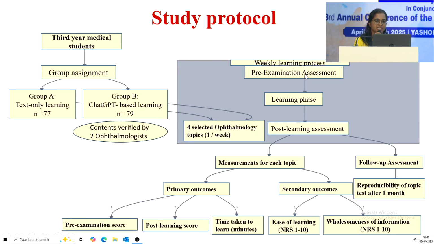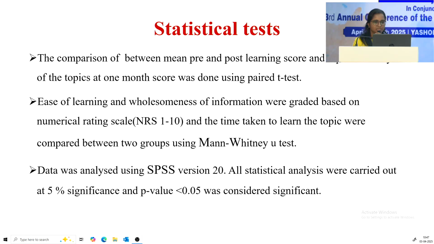We had a pre-examination assessment. The scores were assessed, and after the learning phase, a post-learning assessment was done. We had measurements for each topic. Primary outcomes were pre-examination score, post-learning score, and time taken to learn. The secondary outcomes were ease of learning and wholesomeness of information. The reproducibility of the topic was tested after 1 month. These were my statistical tests.